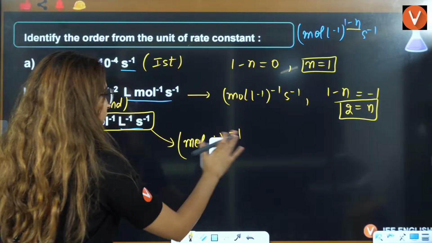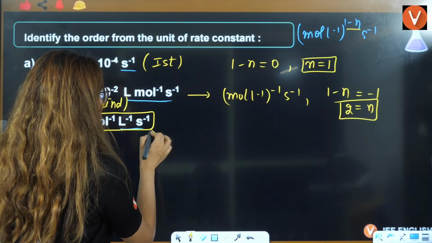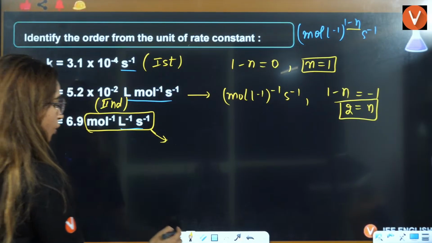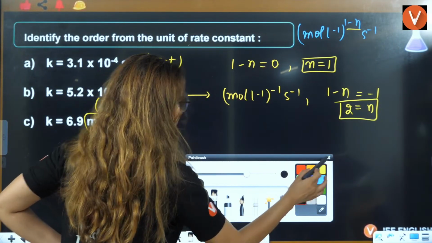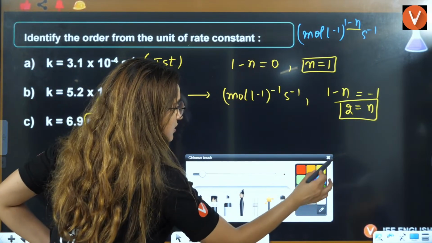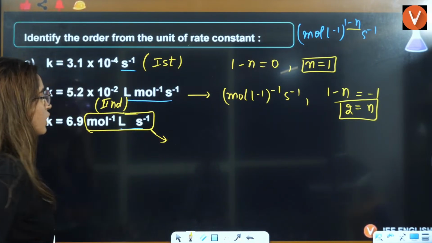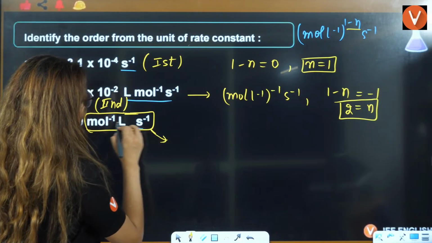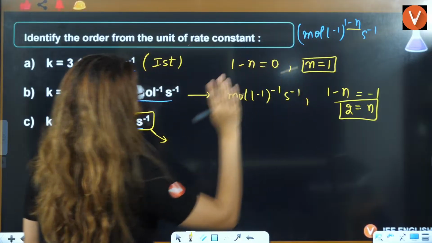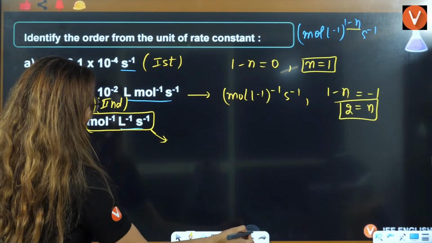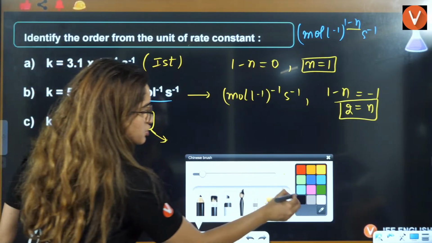I think the wrong thing is given here. It should be mole and it should be liter here, okay? Because corresponding to that, we don't have any such units, right? So it should be mole liter per second. Or I would just change the units.